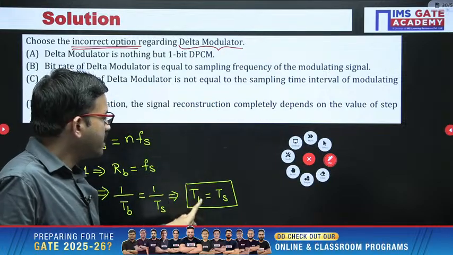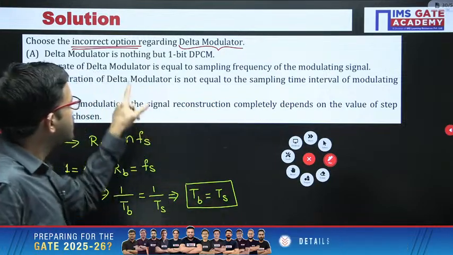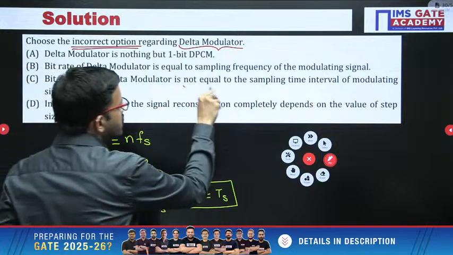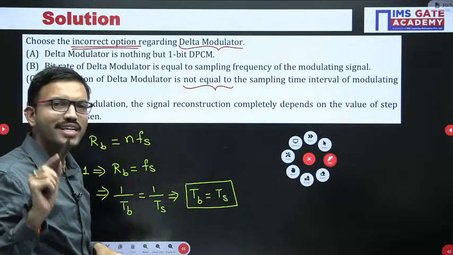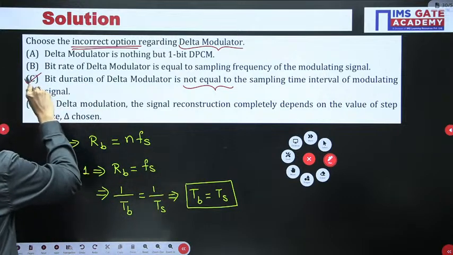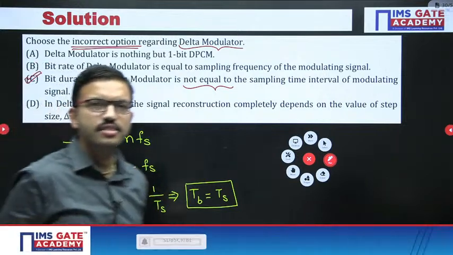So in delta modulation, the bit duration of the delta modulator is not equal to, but here we are getting equal to. Since here 'not equal to' is there, that is the reason this entire statement is wrong or incorrect. Hence this is the correct answer for this question.